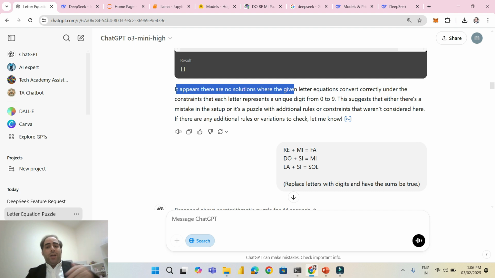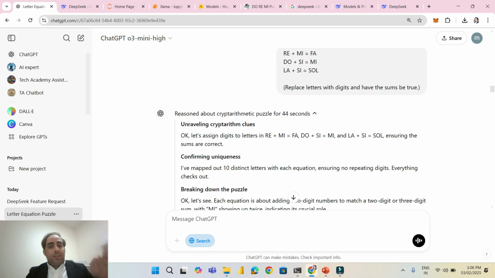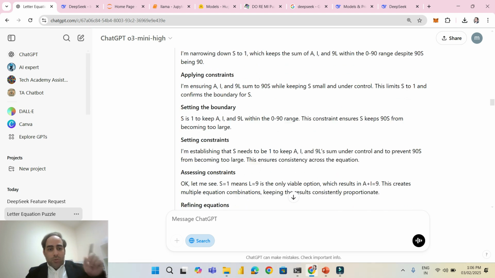However, I shifted to the model that was created two days ago. We are talking about O3, right? So I shifted to O3 and gave exactly the same prompt, the same question, and see here what it did. It started some sort of thinking, about how it should go through the problem. This kind of thinking wasn't there before. This is not part of the response.